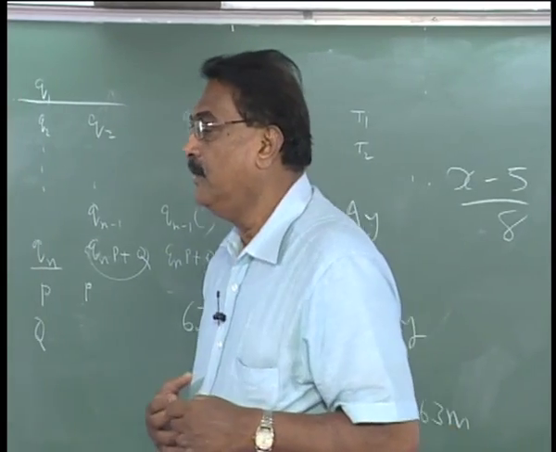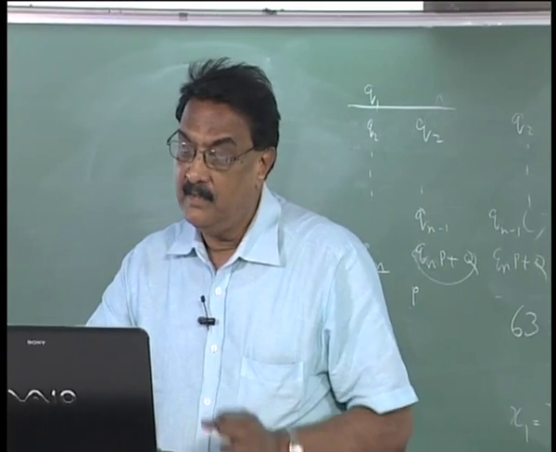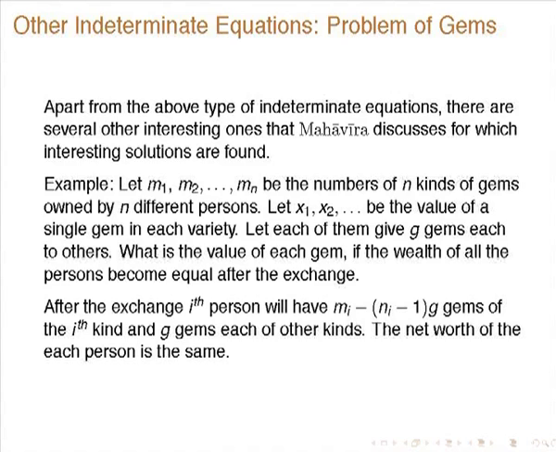So, this is one kind of linear indeterminate equation, and of course, that is one of the most important, but Mahavira considers several kinds of indeterminate equations which are of interest. Another of them, apart from this Kuttakara, is Vallikara Kuttakara. For instance, let m1, m2, ..., mn be the numbers of n kinds of gems.